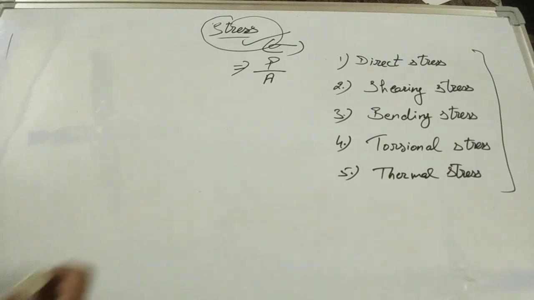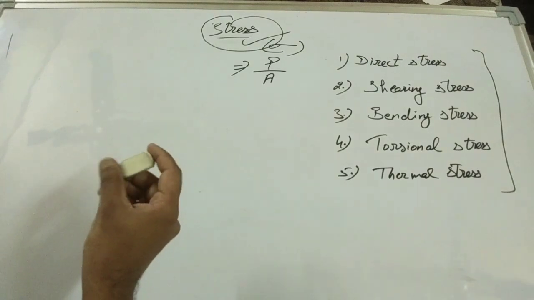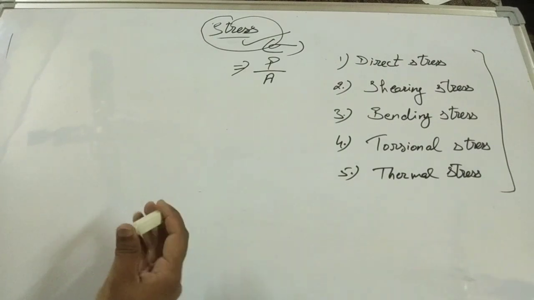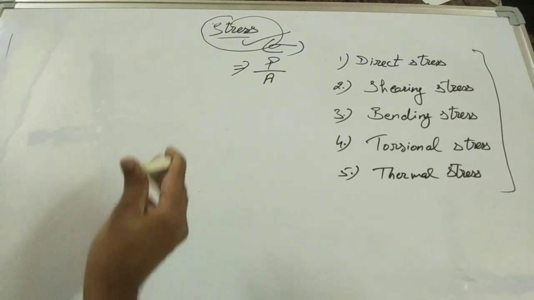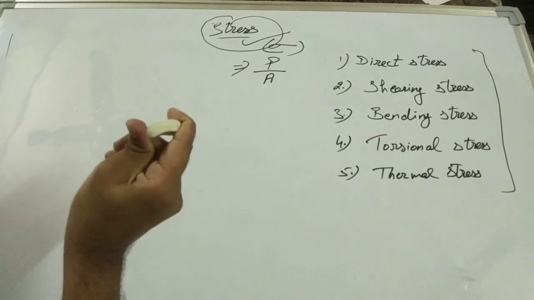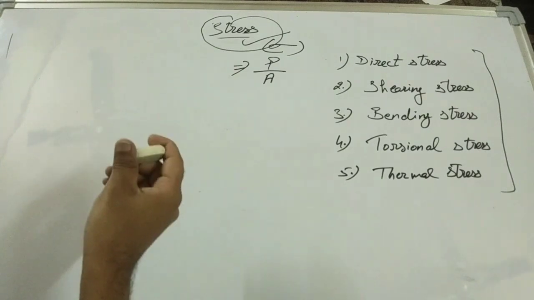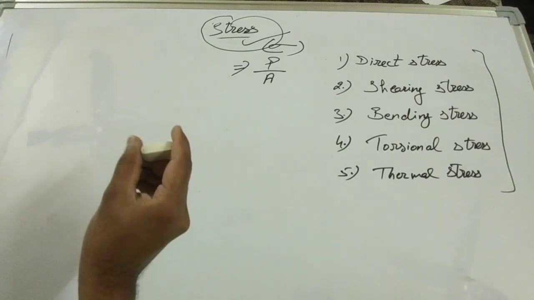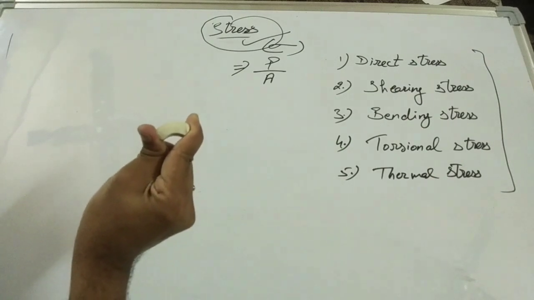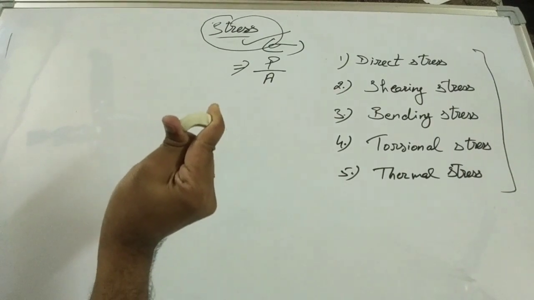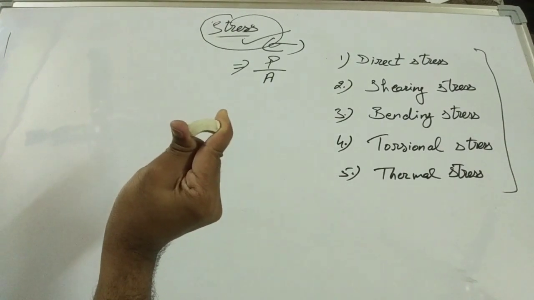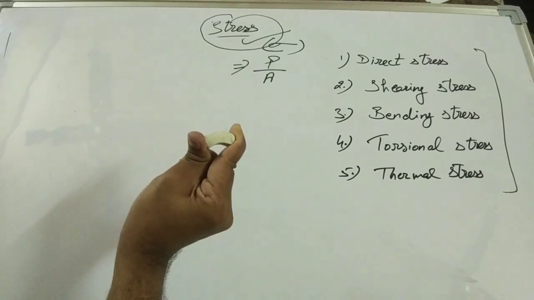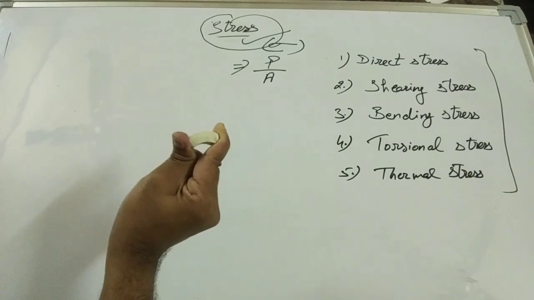So here there is one piece of rubber in my hand. I'll try to help you understand with one practical example. Whenever a body is subjected to any external force, no matter whether compressive force or tensile force, here I'm going to apply compressive force, meaning push from both sides, it tends to undergo deformation, meaning change in shape and dimensions.